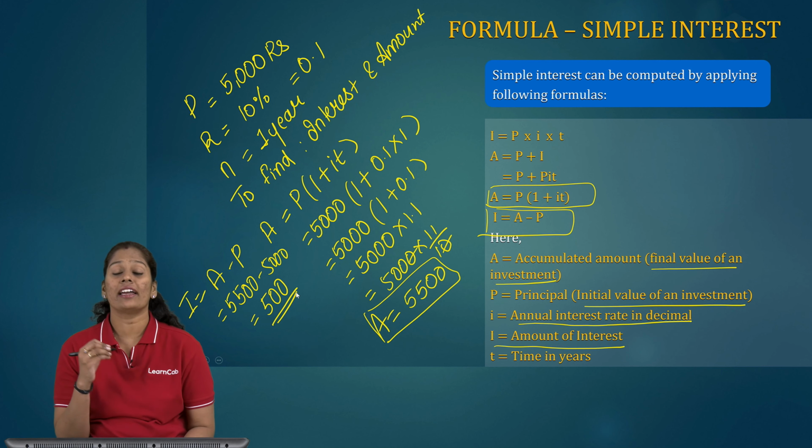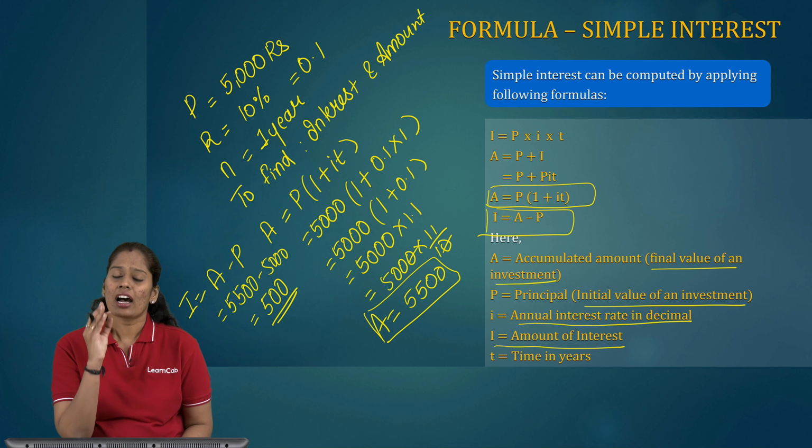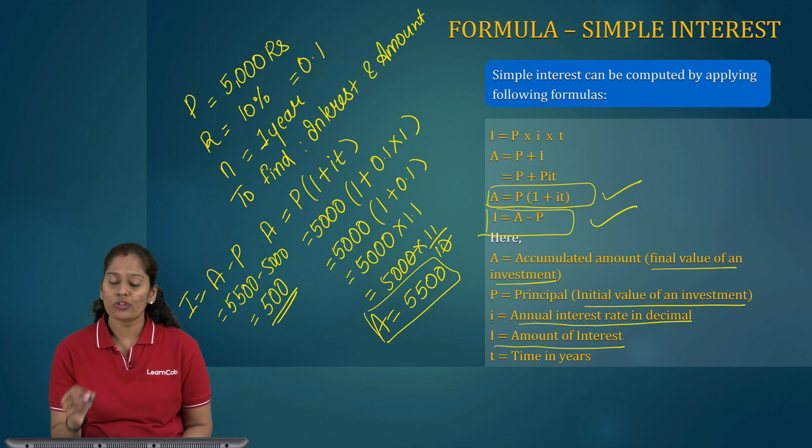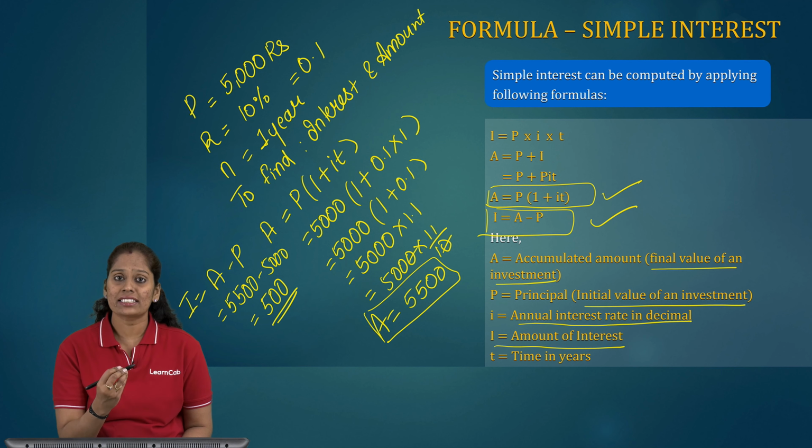So that's the interest. So I have taken a very simple example to understand the concept of simple interest. So here the accumulated amount is rupees 5,500. The interest equal to amount minus principal, that is 5,500 minus 5,000 gives me 500 rupees. So I have used these two formulas to do this calculation. To understand this concept, I have given a simple example to make the concept more clear.